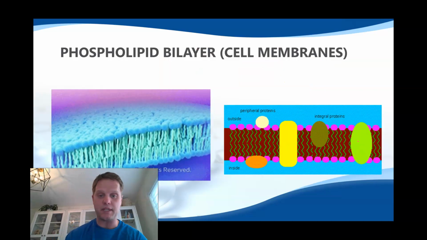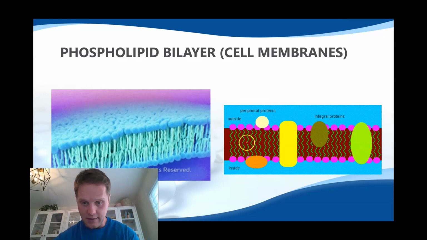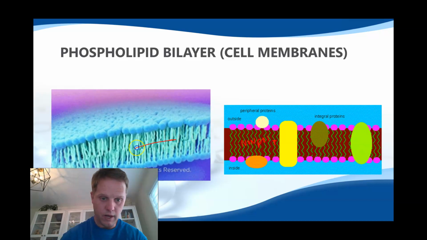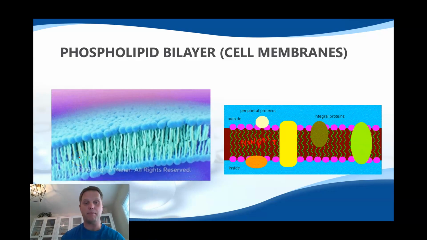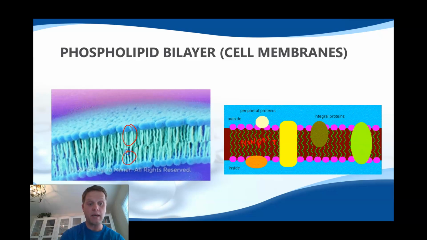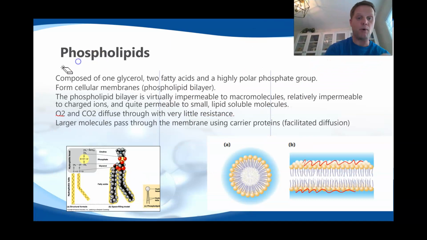And when we put these things together, what we end up getting is a phospholipid bilayer, where all the fatty part or the nonpolar part will sit in the middle right here, and the polar parts will stay on the top and the bottom. And it's called a bilayer because it's made up of a phospholipid layer on the top and a phospholipid layer on the bottom. So phospholipids are composed of one glycerol, just like the triglycerides, two fatty acids, and instead of the third fatty acid, you have a polar phosphate group. And together, they form this phospholipid bilayer.